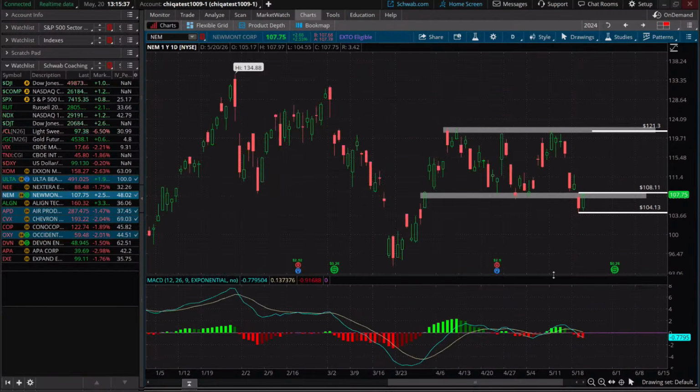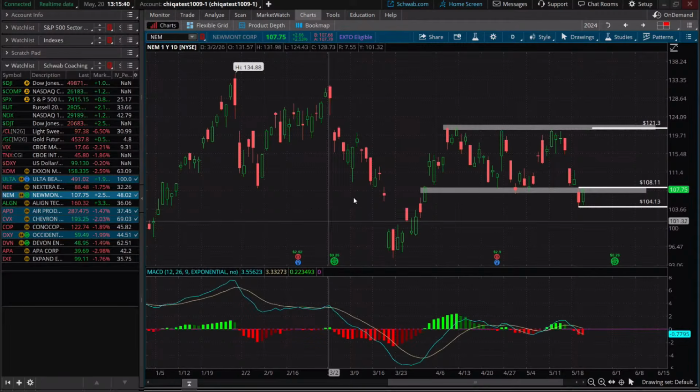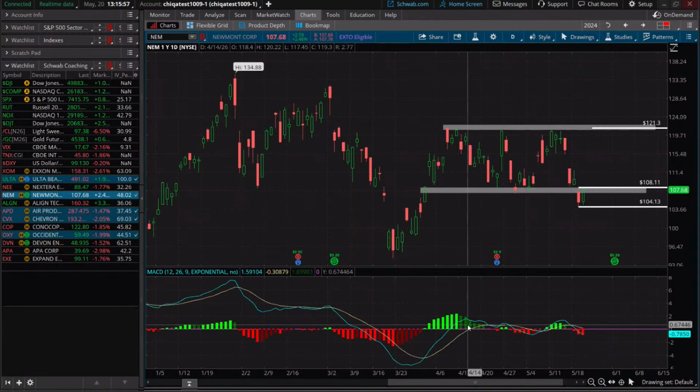And let's just take a look at the moving average convergence divergence. Okay, so this essentially just takes two lines. You have the MACD line and you have the signal line. And so each of these lines creates a histogram of when these lines get further apart and closer together, which is how you're getting those green and red measures.